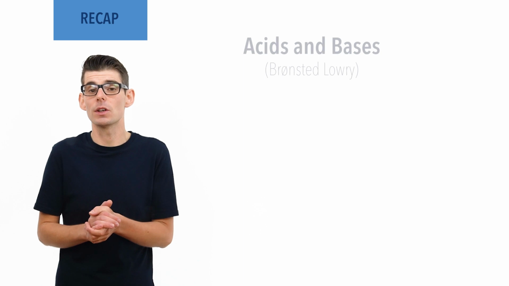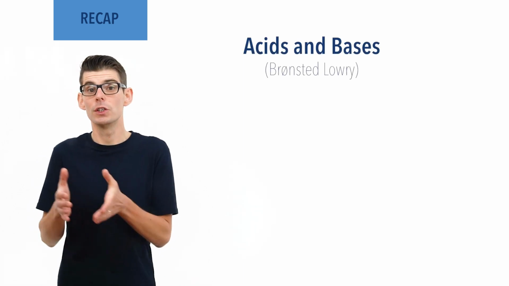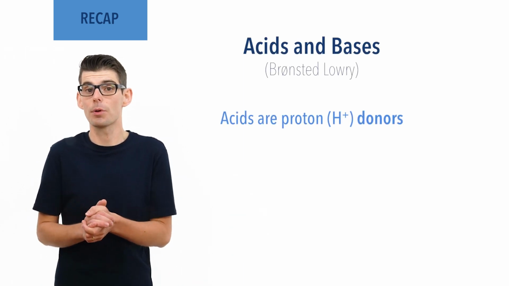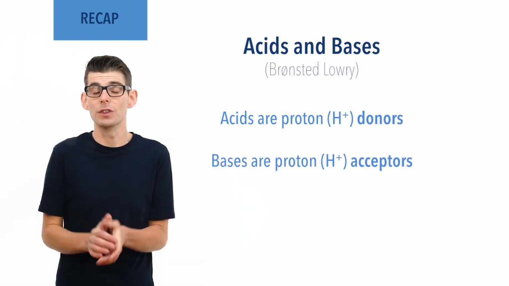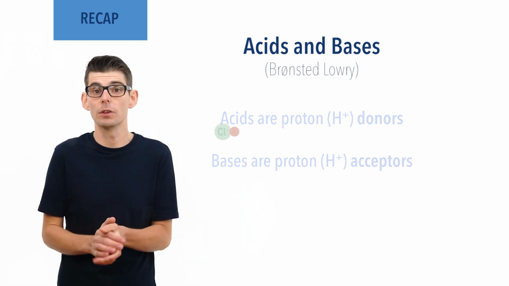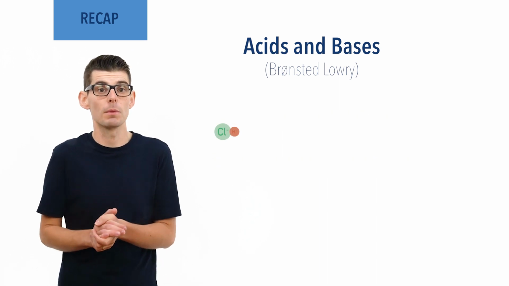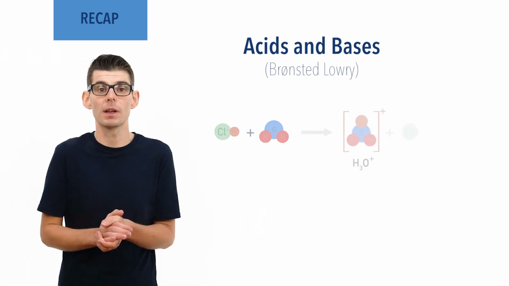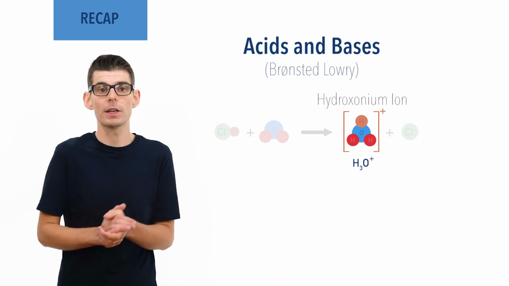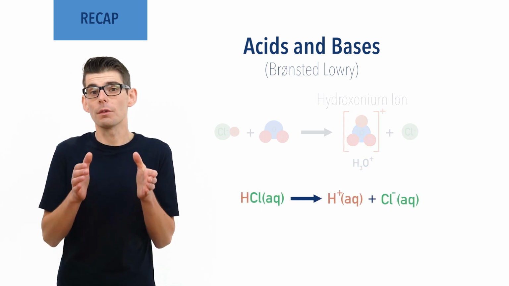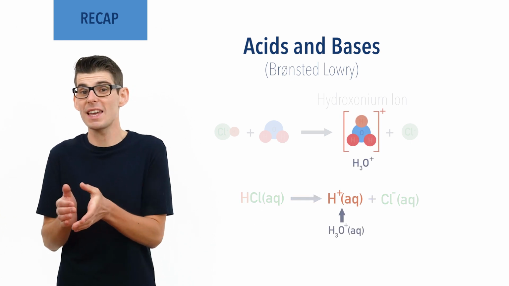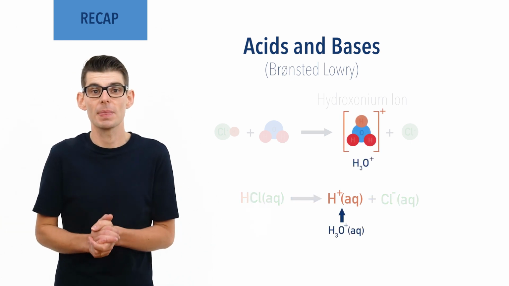According to the Bronsted-Lowry definition, acids are proton, H+ ion, donors, and bases are proton, H+ ion, acceptors. In solution, acids lose a H+ ion that is accepted by a water molecule, forming H3O+, a hydroxonium ion. When we write H+ aqueous in equations, we are referring to H3O+ aqueous ions.